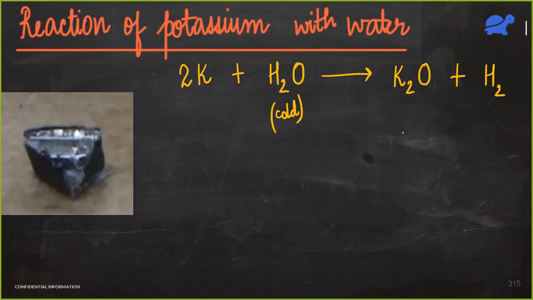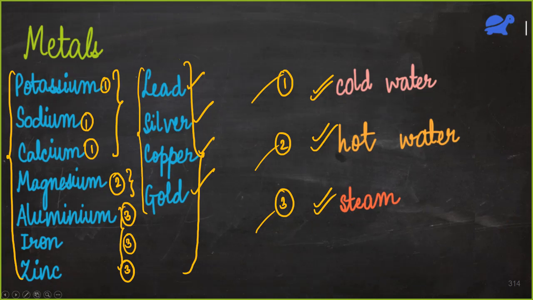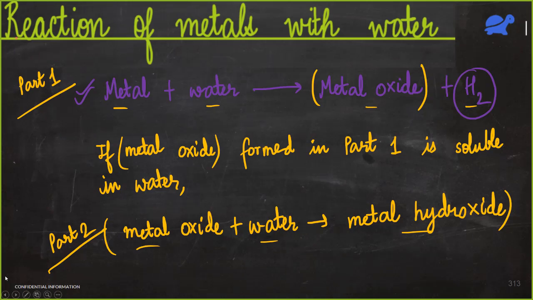But now we cannot stop here because this potassium oxide is soluble in water. So if potassium oxide is soluble in water, what will happen? Now the next part of the reaction will proceed, where metal oxide reacts with water to give metal hydroxide. Fine.